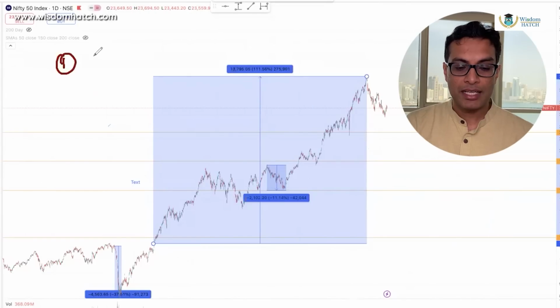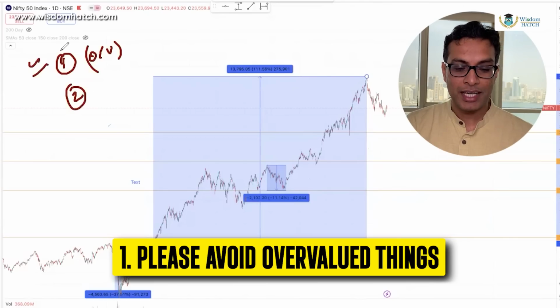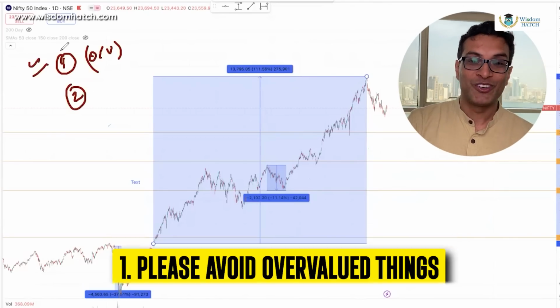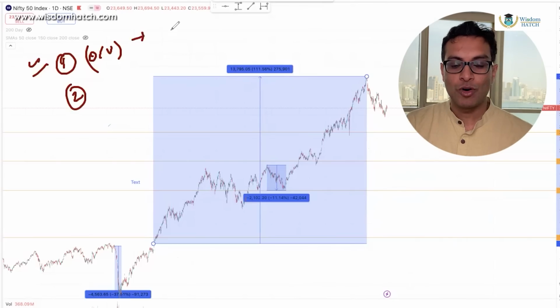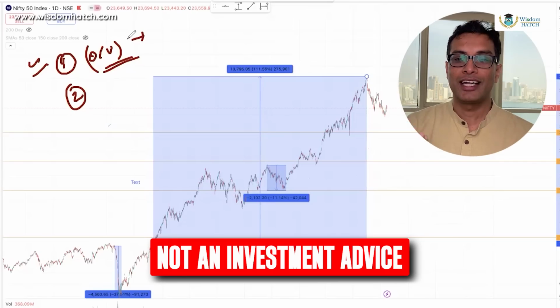See, number one, please avoid overvalued things. I have been tired of saying this over and over again. अब तो data भी आ गया है, अब तो देख लो. So that's a simple point. Here is a small cap, mid cap वाली चीजें हो गई. Again, this is not investment advice. Do whatever you like. That's your money. आपने जलाना है जला दो, या whatever you want to do.